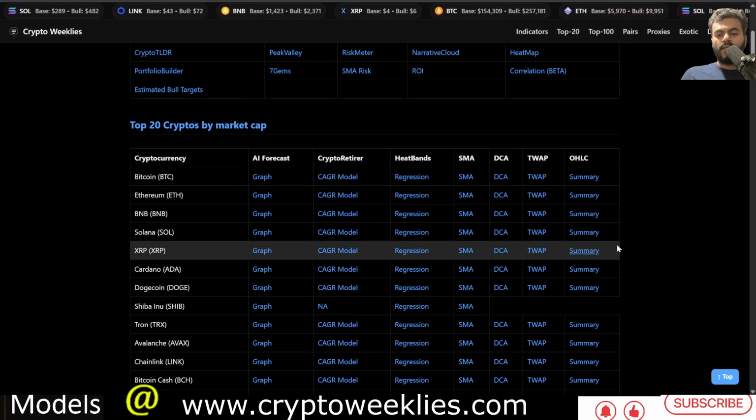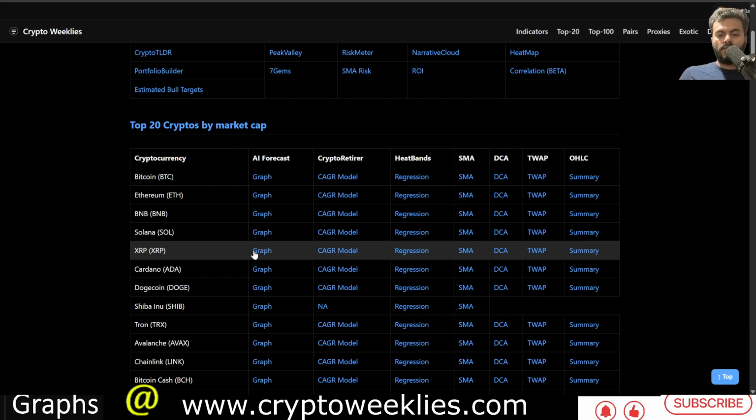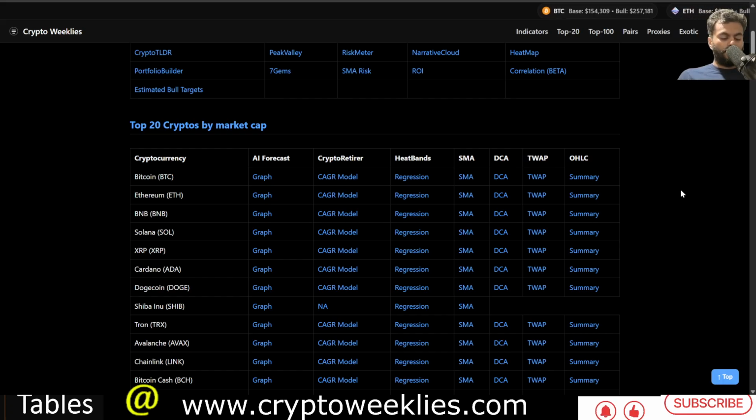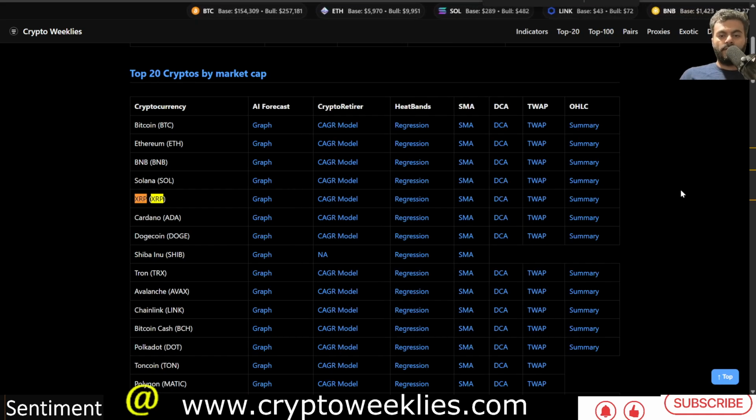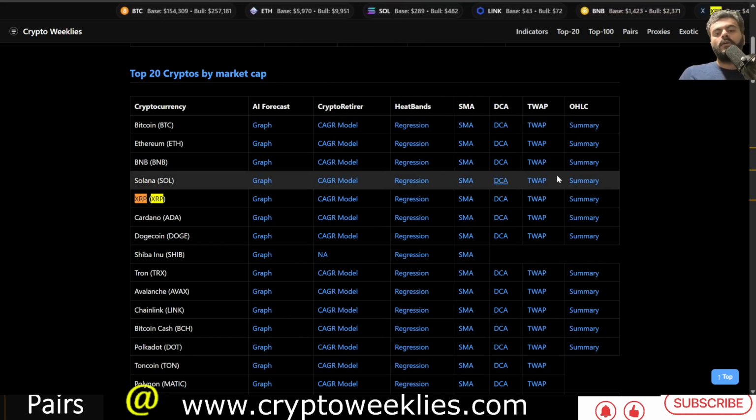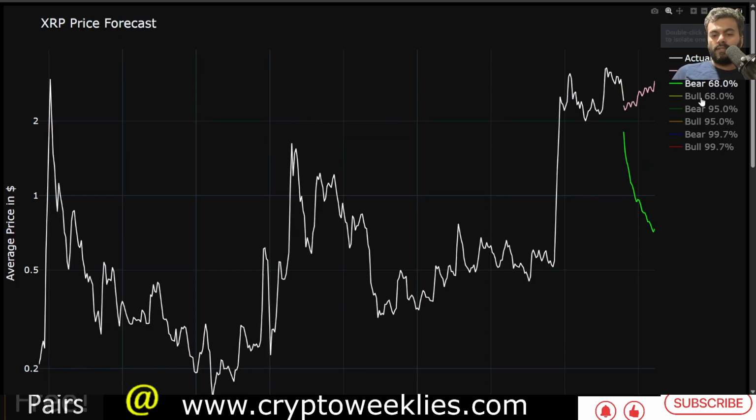For all of the analysis pertaining to XRP on the website, there is one dedicated column or row for XRP on its USD pair, and then again one on its Bitcoin pair and also on its ETH pair. So let's start with the XRP USD forecast. Right now, again, these are the bull cases.